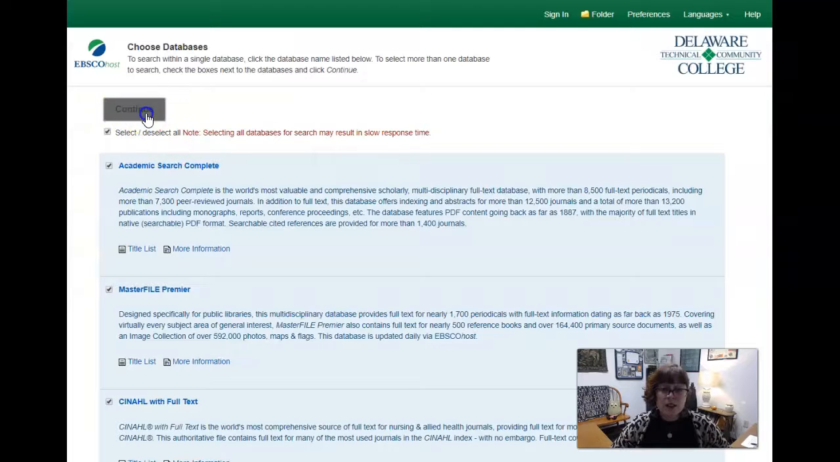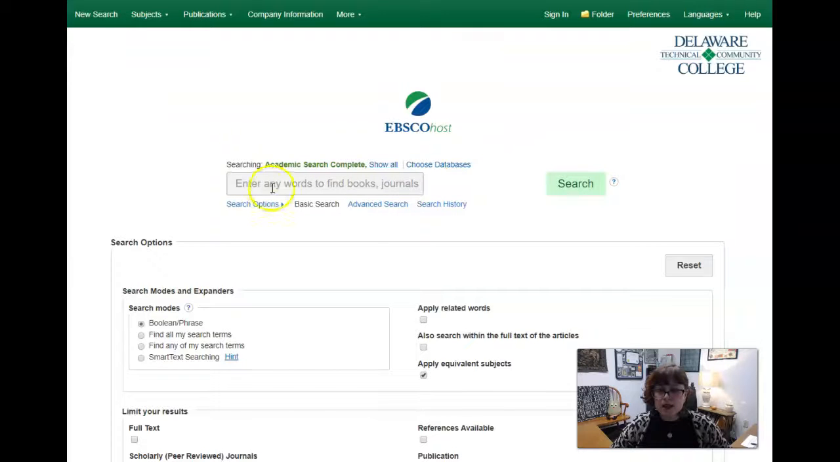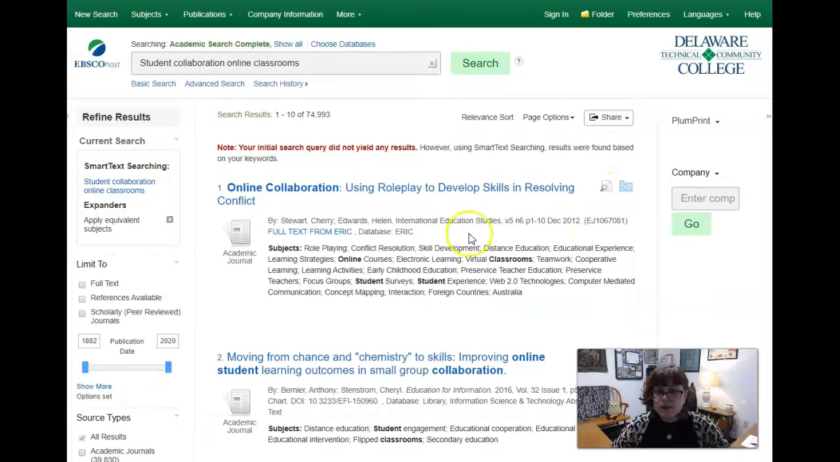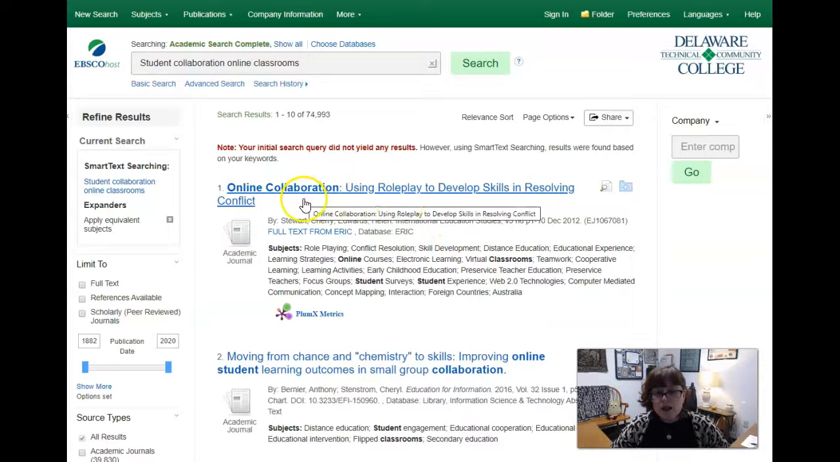I like to select all of the databases. I don't mind waiting a little bit. And I'm just going to go ahead and paste in my search and see what it comes up with. Alright, cool. So I got a really good one right away. It definitely said that my smart text searching saved me, so that's really helpful.